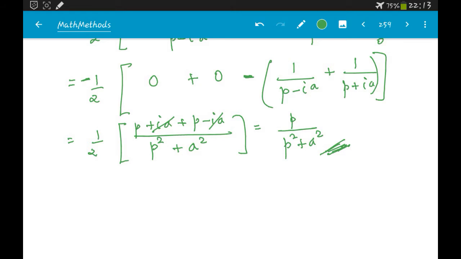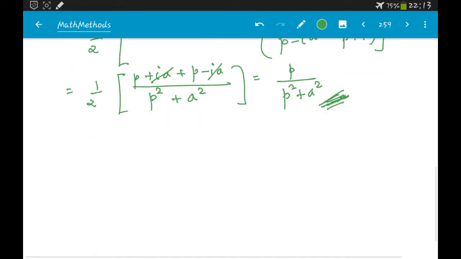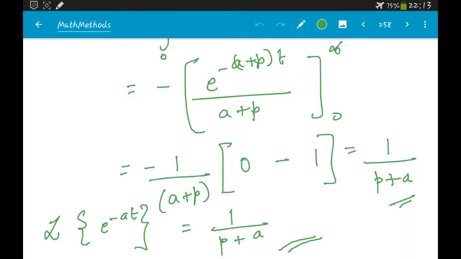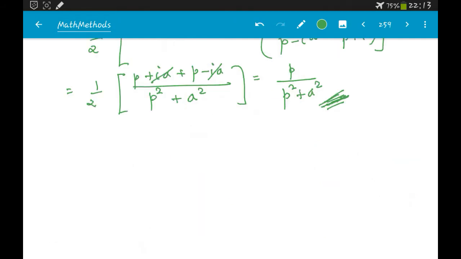Now let's try to find this same Laplace transform of cos at, but now using the already known formula that we have derived earlier. So what is the formula that we have derived earlier? The Laplace transform of e power minus at is 1 by p plus a. Okay, so let's write that down.